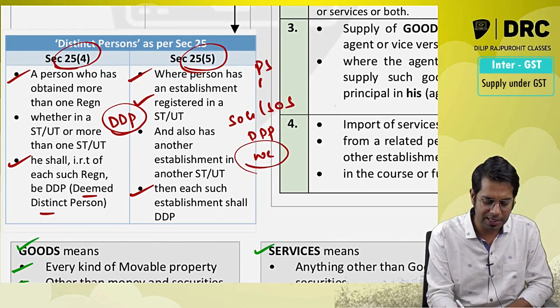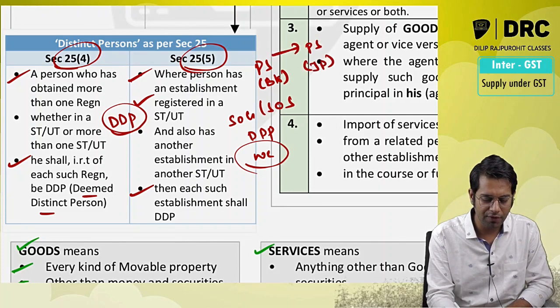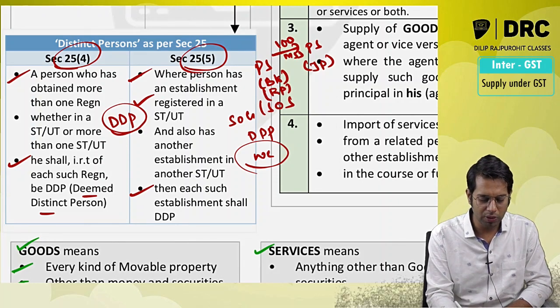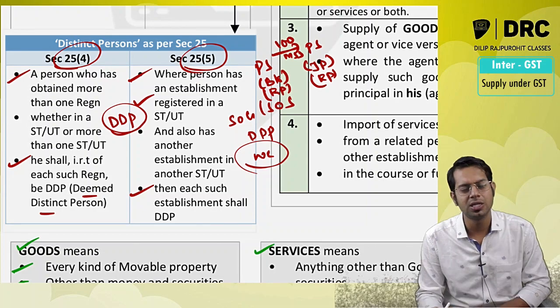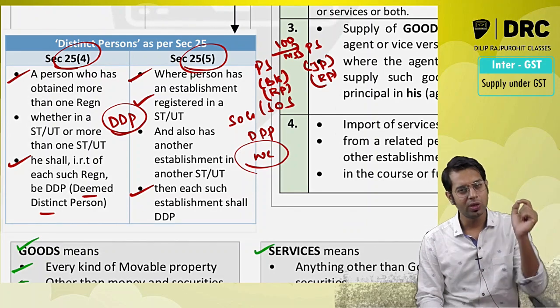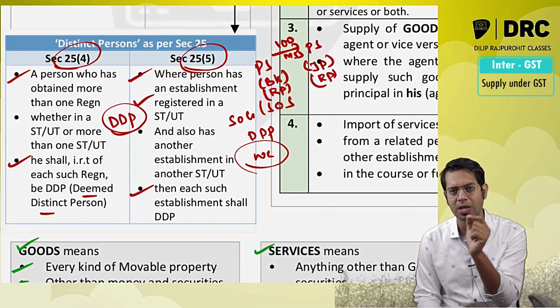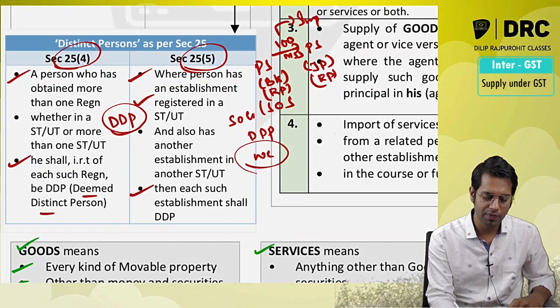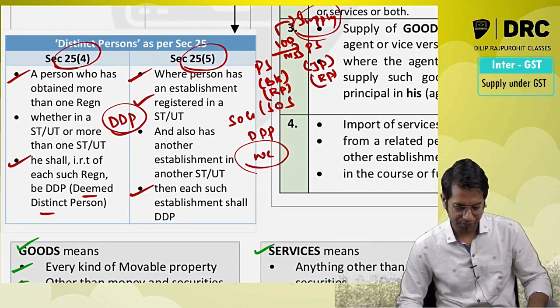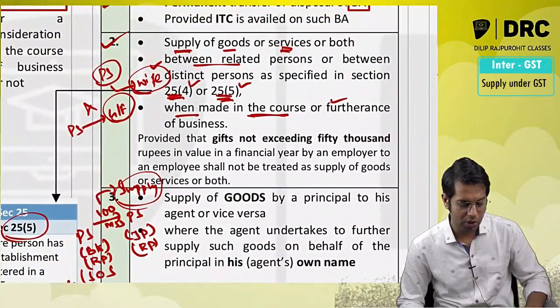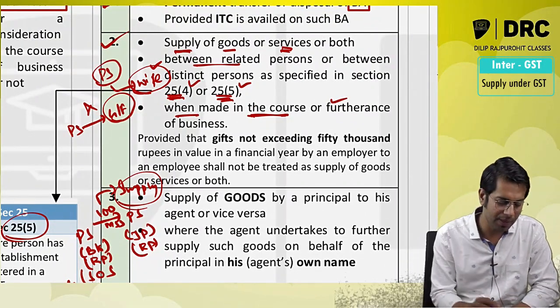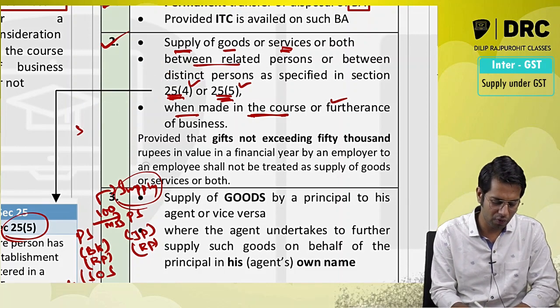Meaning if there is a Priya Sarees branch in Bangalore and a Priya Sarees branch in Jaipur, and 100 sarees are supplied by Priya Sarees Bangalore to Priya Sarees Jaipur, and they both are registered separately, they will be called distinct persons. Now if a saree is supplied by one distinct person to another free of cost, it will be treated as supply. That is what this point is all about. So nowadays in GST law, stock transfer between own establishments will also be treated as supply if they are distinct persons as per 25(4) or 25(5).